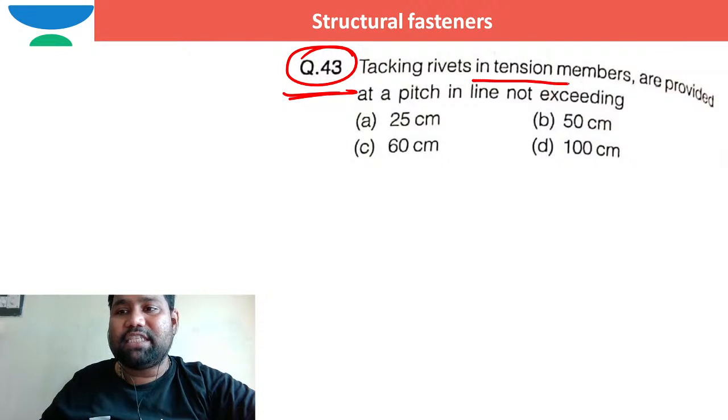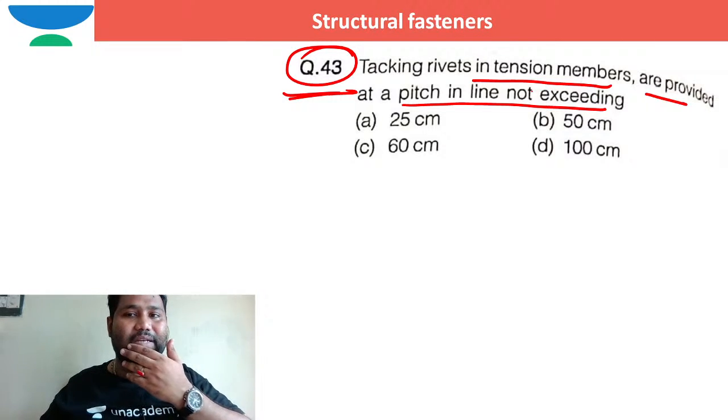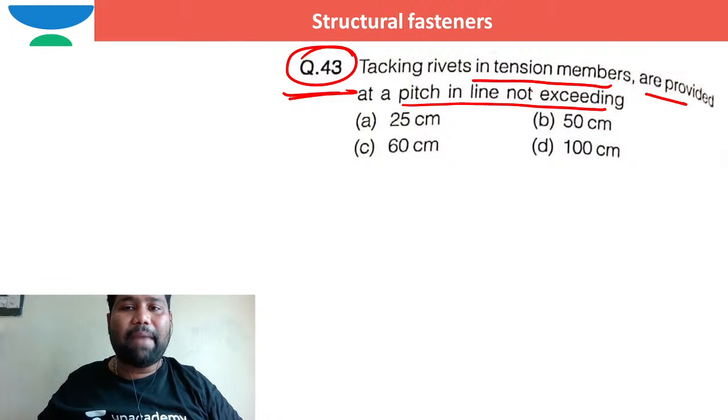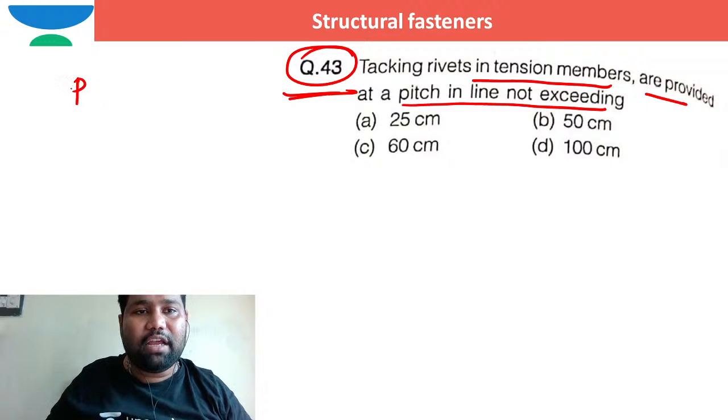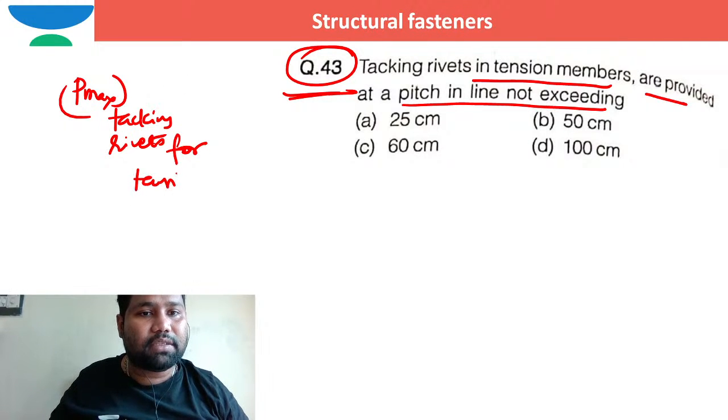Tacking rivets in tension members are provided in pitch in line, not exceeding. So in case of tension members, what is the maximum pitch of tacking rivets? I already mentioned in your previous class that for tension members it should not be more than 1000 millimeter.